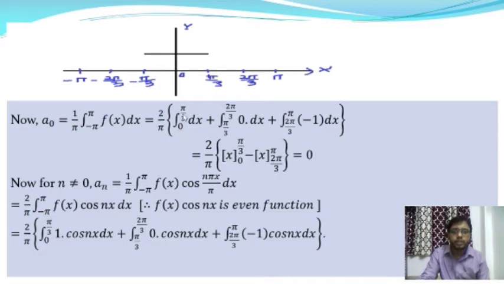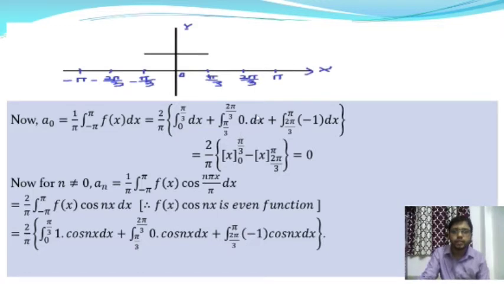In the interval 0 to pi by 3 f of x is 1, so we integrate 1 into dx. In the interval pi by 3 to 2 pi by 3 it is 0, so 0 into dx, and the integral of 0 into dx is 0. In the interval 2 pi by 3 to pi it is minus 1, so minus 1 into dx. The integral of dx is x.